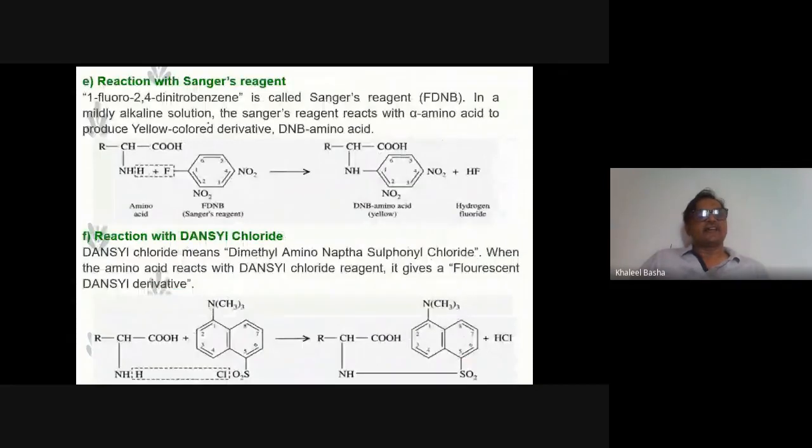Reactions with Sanger's and Dansyl reagents are used to determine the amino acid sequence, like the N-terminal end of the amino acids. What do you mean by N-terminal amino acids? The amino acid can be determined by Sanger's reagent, which is 1-fluoro-2,4-dinitrobenzene, and Dansyl chloride, which means dimethylaminonaphthalene sulfonyl chloride. This is another reagent. It forms the Dansyl derivative and the DNP amino acid derivative. It forms a yellow, fluorescent color. From these reactions we can easily determine the amino acid from the N-terminal end.